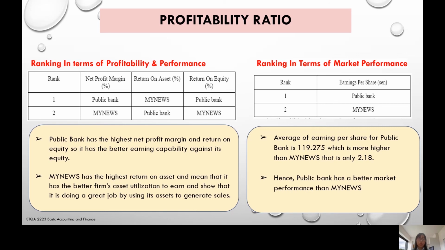The average earning per share for the Public Bank is 119.275, which is much higher than the MYNEWS company, which is only 2.18. Hence, the Public Bank has a better market performance than the MYNEWS company.